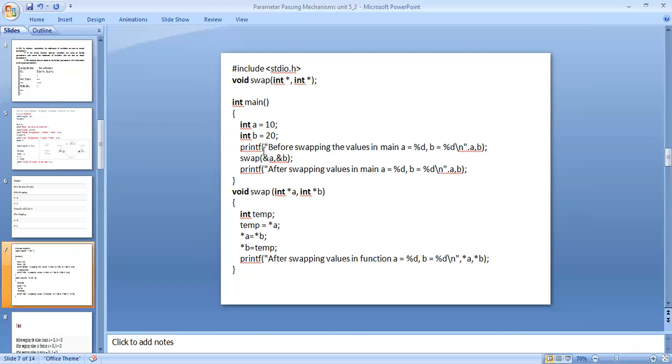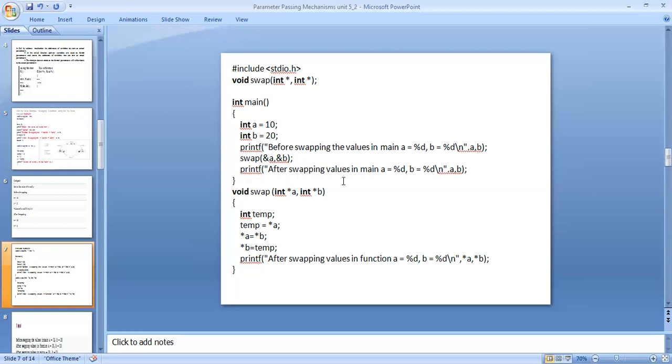printf("before swapping the values in the main, a equal to %d, b equal to %d\n", a, b). It means that printf directly prints the values of a and b. So a equal to 10, b equal to 20 before the swapping. After the swapping of &a, &b, the addresses of a and b, with the semicolon.